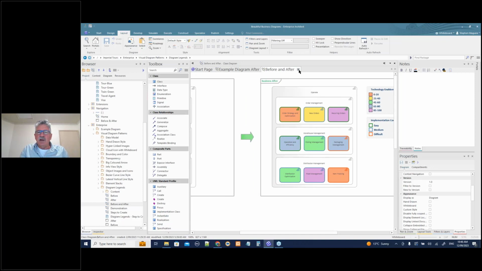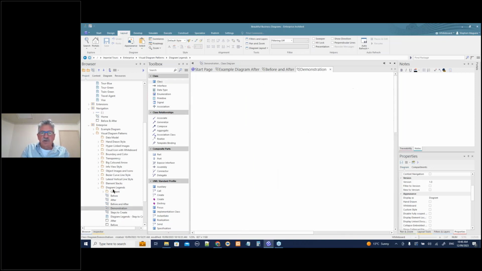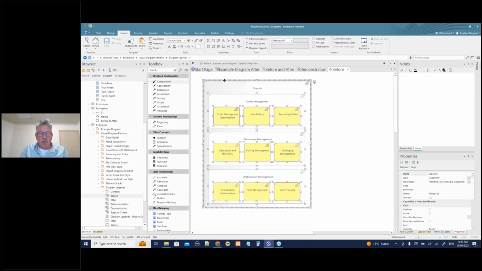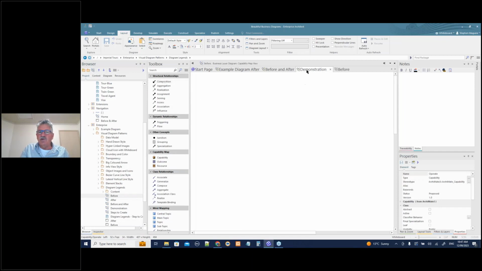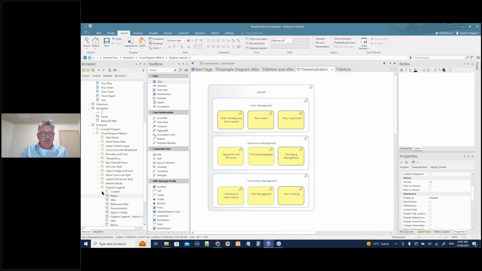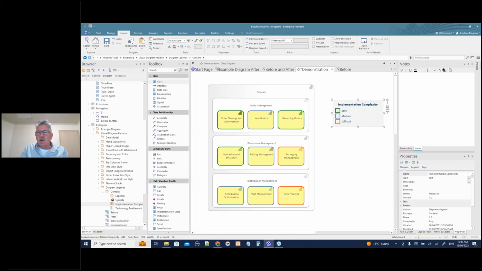So let's leave that open for a tick actually. Let's have a look at our demonstration. Let's look at before. We'll grab this whole thing again and copy it onto our demonstration, place that there, and let's simply do something. We've got in our content here some legends. Let's just drag those legends onto the diagram and see what happens.